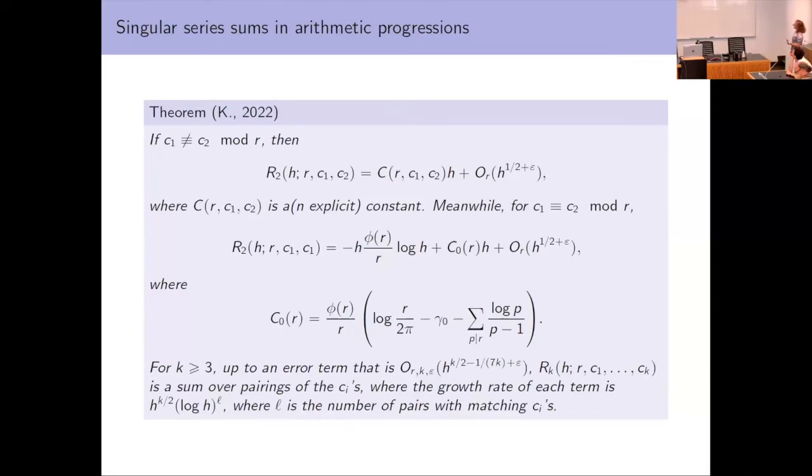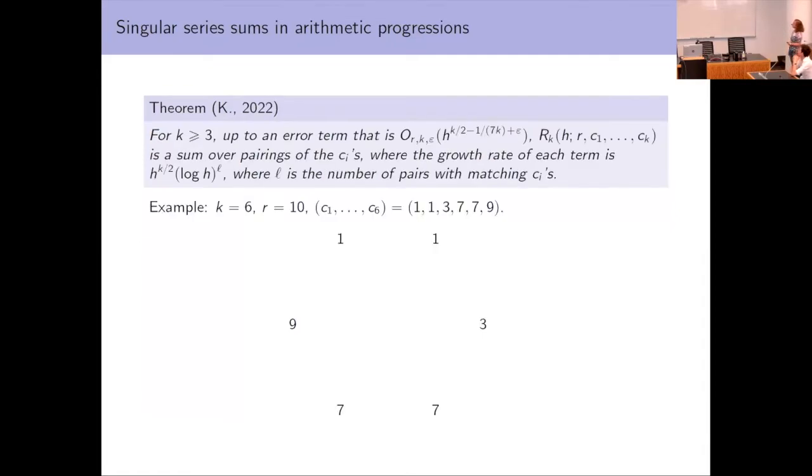Rk of h, R, C1 through Ck is a sum over pairings of the Ci's, and the growth rate is governed. So the growth rate in each term is governed by the number of pairs that have matching Ci's. Let me say a little more about what that means, because it's a little convoluted, but the idea is that we're summing over pairings just as we were summing before.